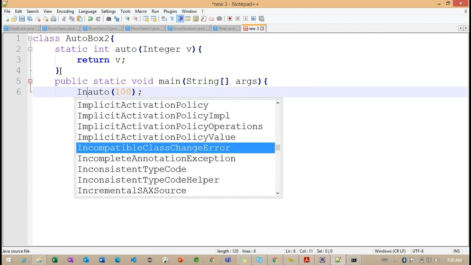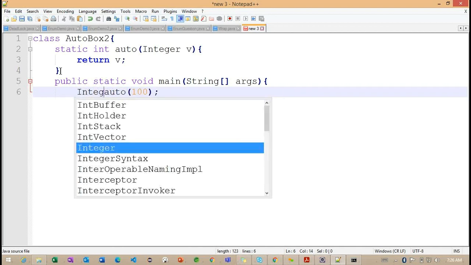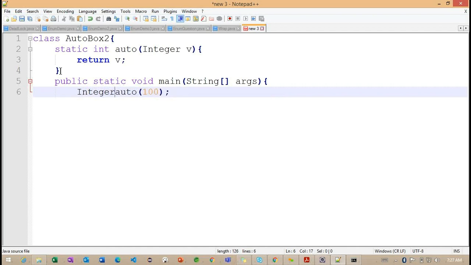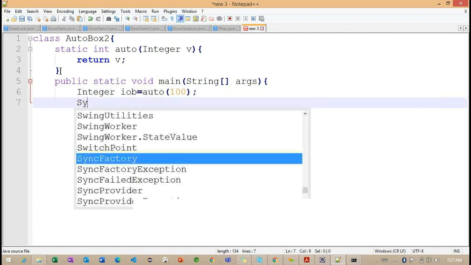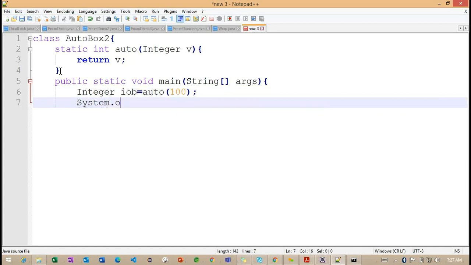And here I want to convert it into Integer, and System.out.println.